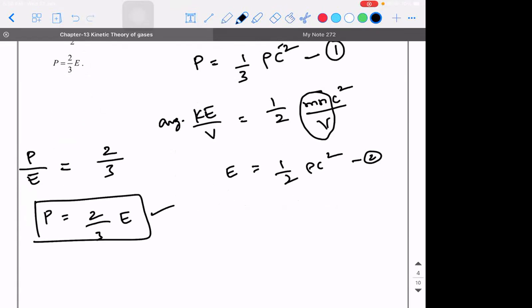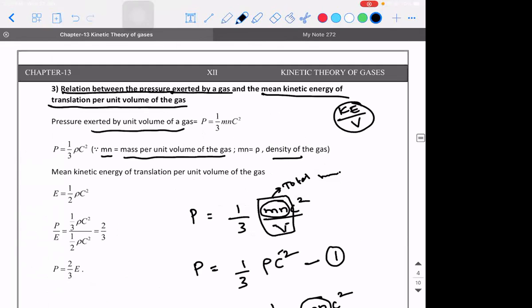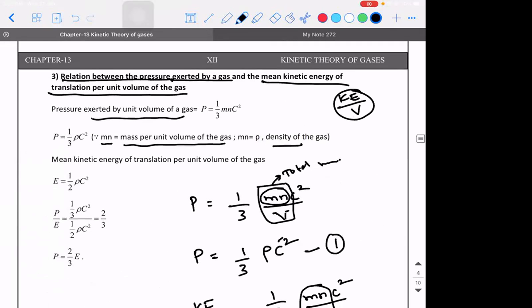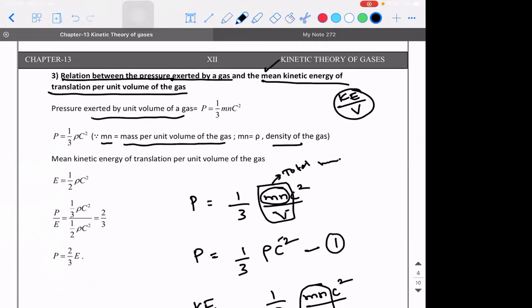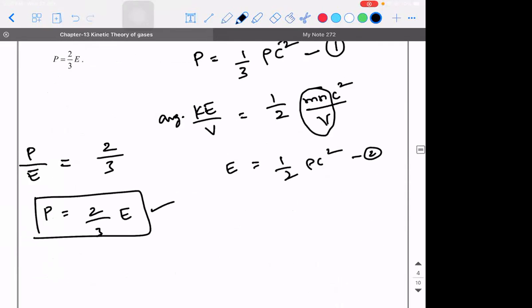So that will be the relation between whom? Between the pressure exerted by the gas and the, don't forget this word, mean. Mean means average. Average kinetic energy of translation per unit volume of the gas. Translation means they are moving in a straight line path. They are not rotating. Clear, guys?